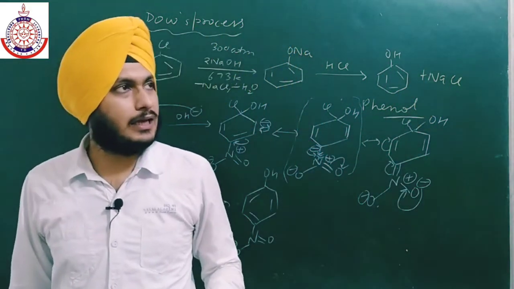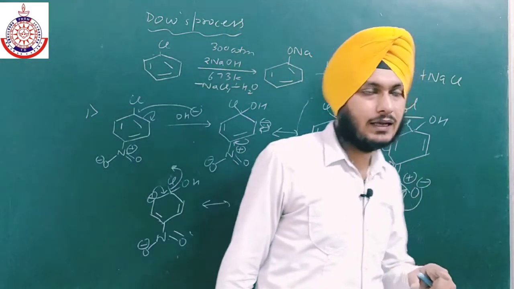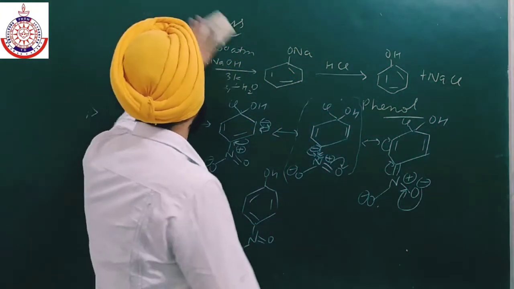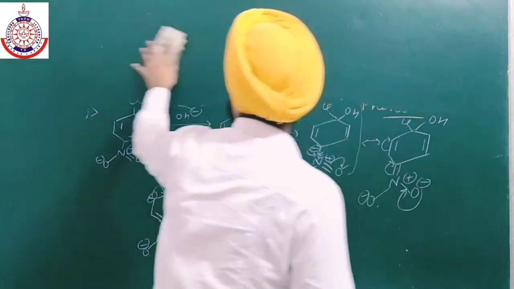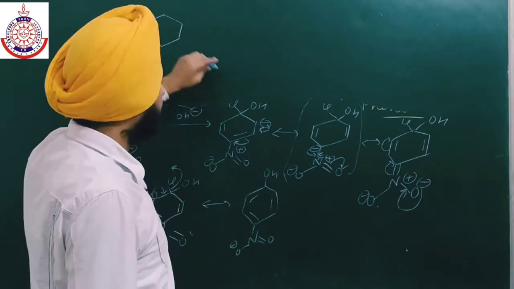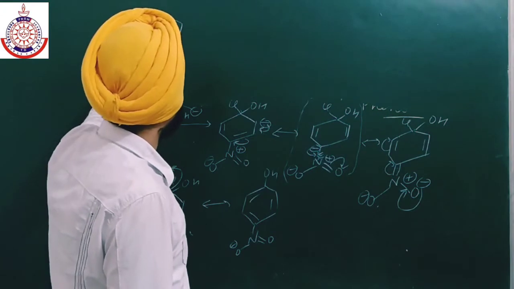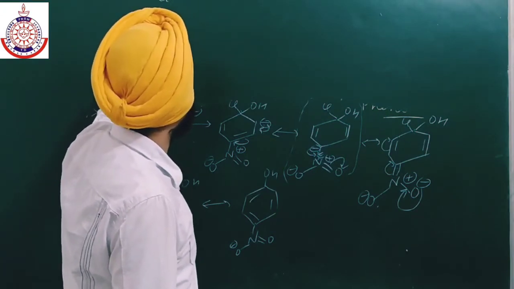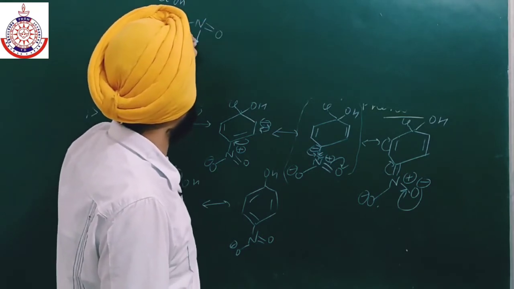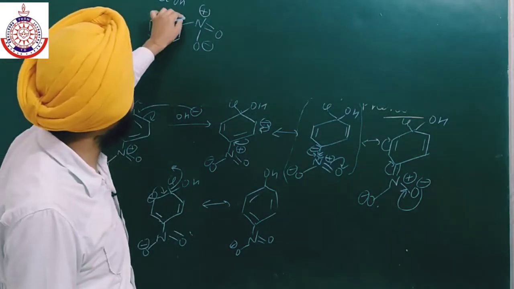Similarly, in case of ortho, you can try yourself to draw the structure if we have the NO2 group at the ortho position. There will be one structure in which three shifting will occur. So if we have the OH group over here and the NO2 group over here, try to draw the resonating structure, and negative charge over here.